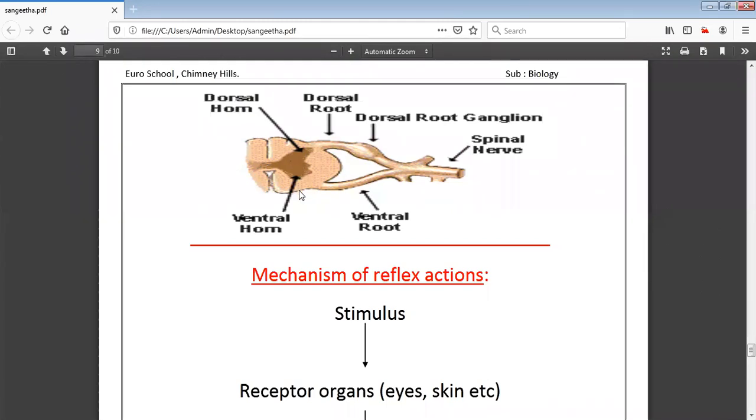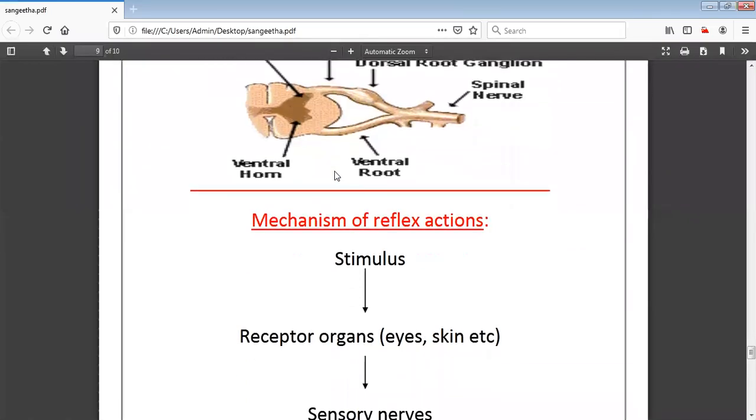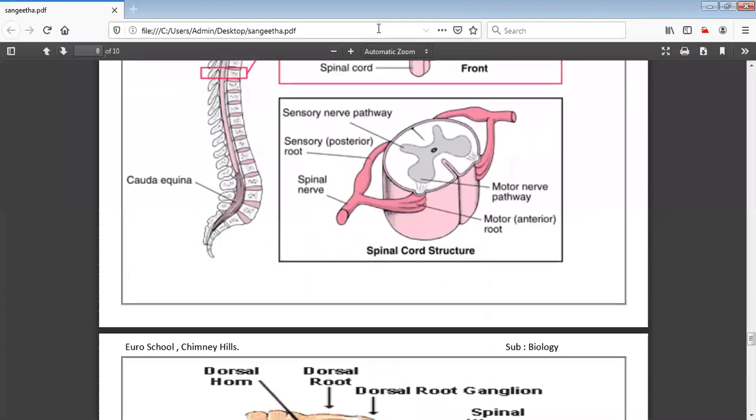And the ventral horn, as I said, is from the spinal cord to the brain. So which nerves are present here? The motor nerves are present here. Sensory nerves in the dorsal horn, motor nerves in the ventral horn. All the information from the spinal cord to the brain with the help of the motor nerves will be carried to the ventral horn. Then only we will do the reflex action, that is a sudden response to the stimulus with the help of the sense organ. Is that clear? Yes, ma'am.